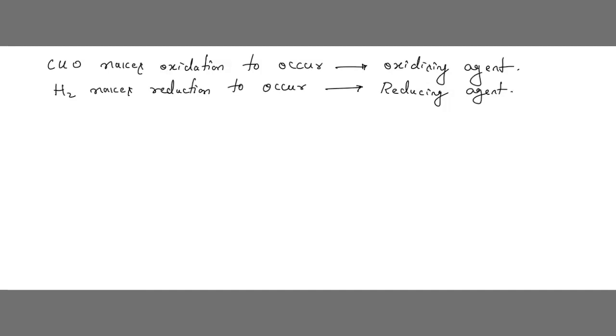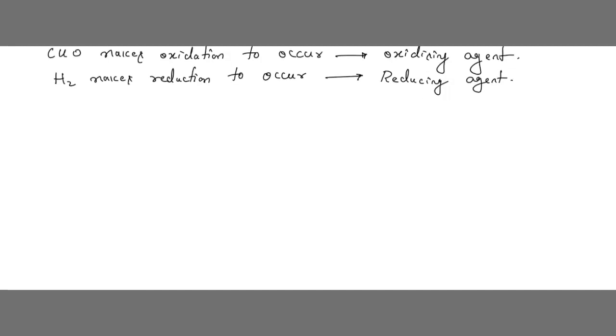The substance which gets oxidized acts as a reducing agent. The substance which gets reduced acts as an oxidizing agent. Understood, children? Is this clear?